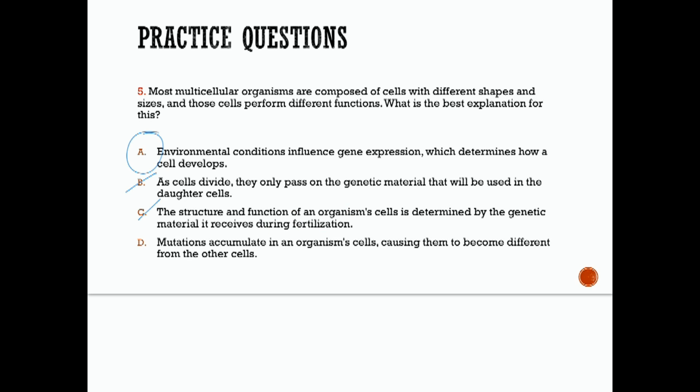And then let's look at D. Mutations accumulate in the organism's cells, causing them to become different from the other cells. Mutations can happen, but not all the time. So we are going to cross off D. So let's read A again. Environmental conditions influence gene expression, which determines how a cell develops.